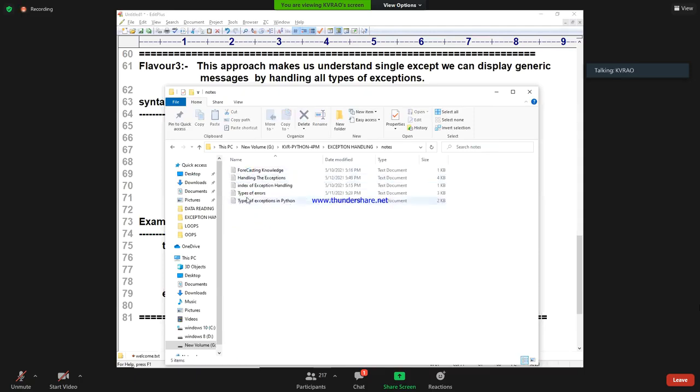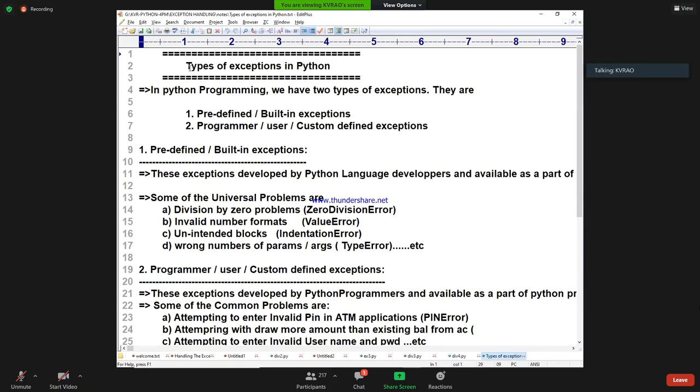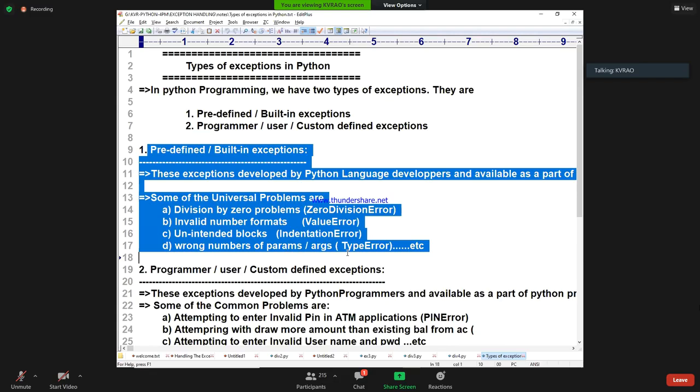Right. Types of exceptions. See that. Types of exceptions in Python. Exception names, how many? Infinite. So many types of exceptions. Predefined exceptions, programmer-defined exceptions. Predefined exceptions already explained in the class.